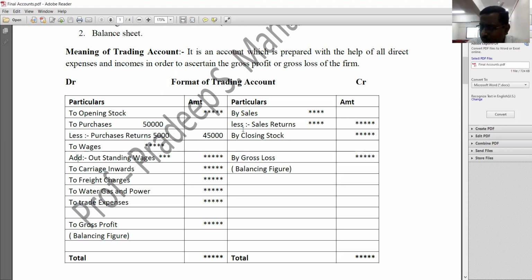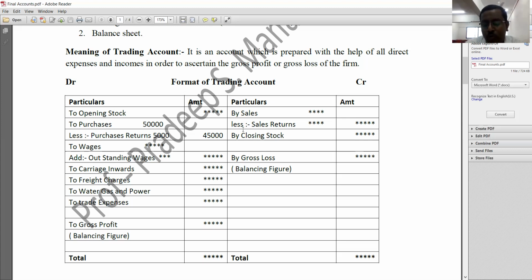Now, after recording these direct expenses and direct incomes in a trading account, at last you people need to close this particular account, and you people know the procedure of closing of an account. Make total of debit side or credit side, whichever is more. So which side total will be more, that side total you must make first, and the same figure should be taken on the opposite side.